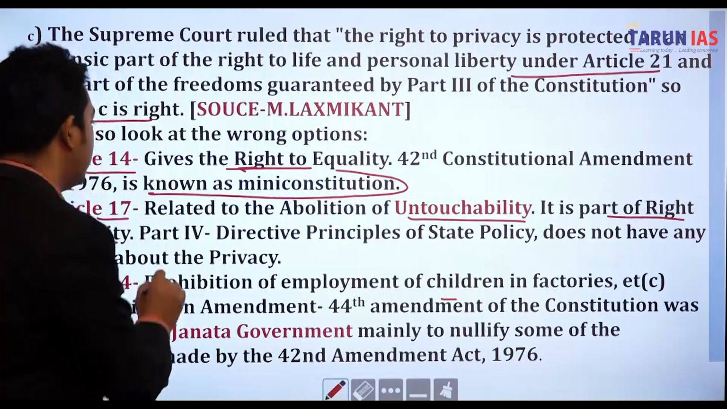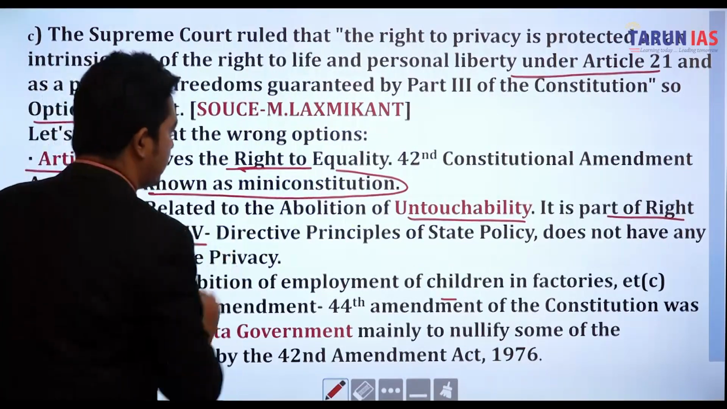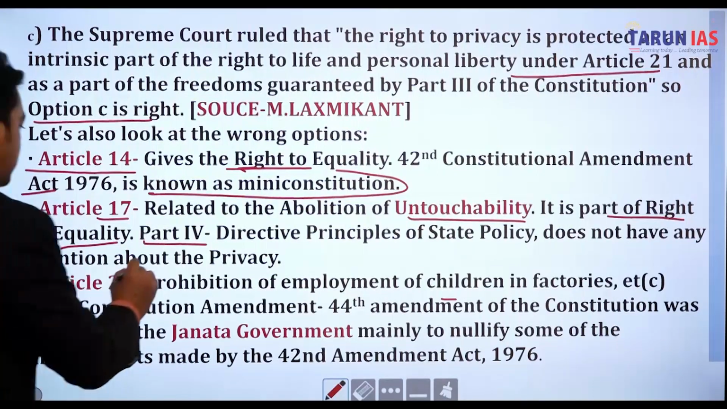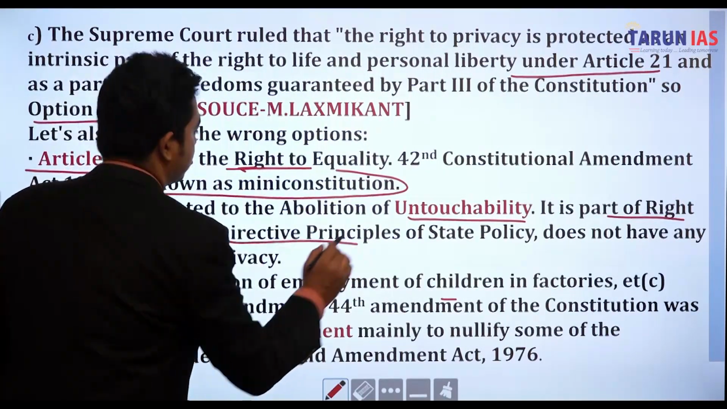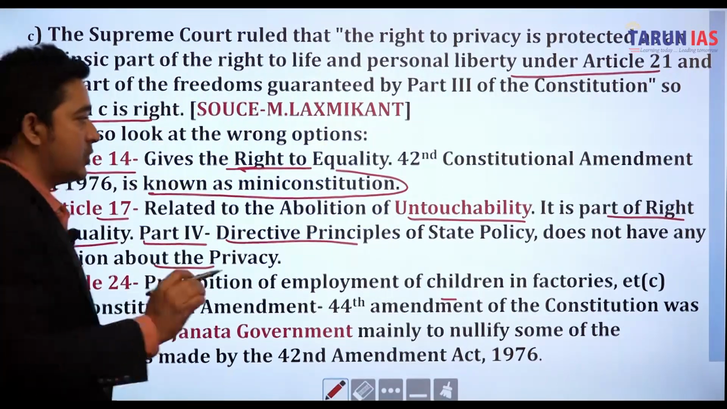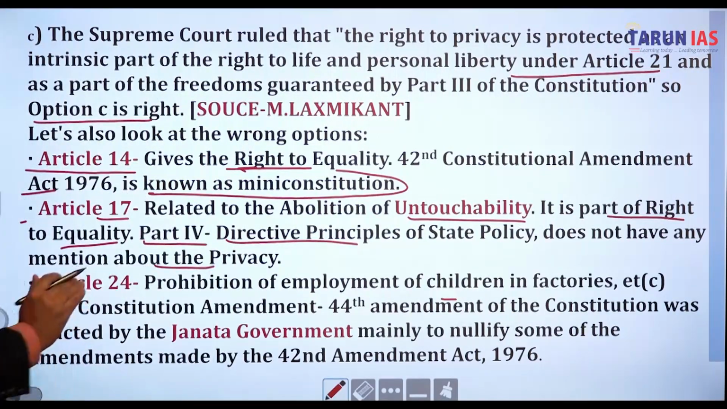Part 4 is basically the Directive Principles of State Policy, which does not have any mention of privacy, right? DPSP is not talking about privacy, keep that in mind. Article 24 is basically the prohibition of employment of children in factories, etc.